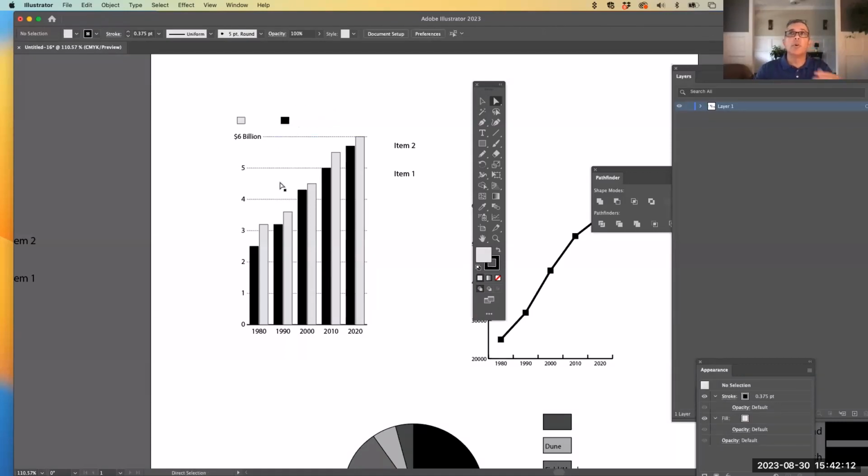I've seen some folks do keys where the keys are circles for a bar chart, and that doesn't make sense because you're not using circles in the chart. So whatever you design in the chart, that's how the keys should sort of look.